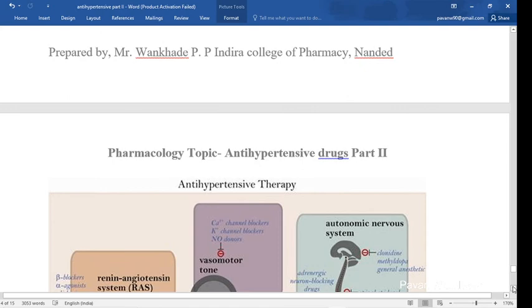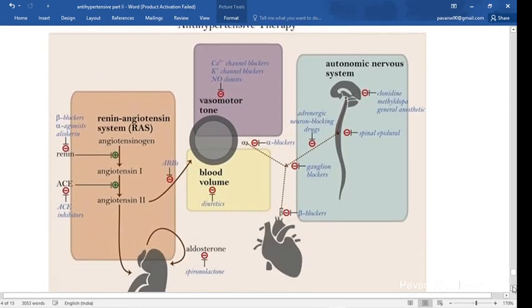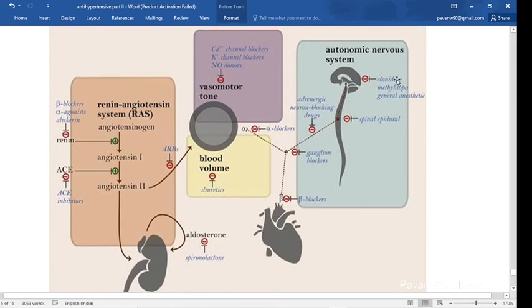Now see the last: these are the targets of drug action, how these drugs act, in one diagram. First, the centrally acting drugs clonidine and methyldopa act on the brain. This is the adrenergic neuron blocking drug. This is the alpha blocker, and the beta blocker drug acts on the heart. The alpha blocker drug acts on the blood vessel and causes vasodilation. Alpha agonist drugs cause vasoconstriction, alpha blocker drugs cause vasodilation.